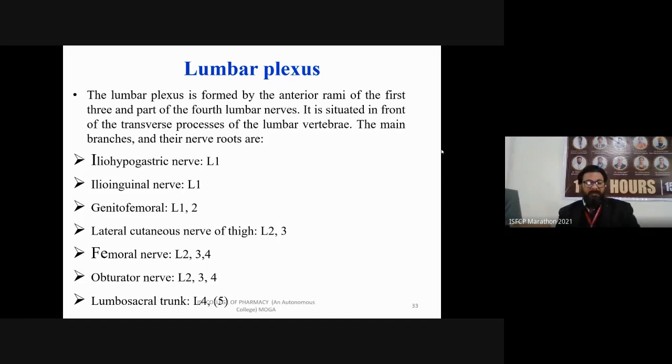The next is the lateral cutaneous nerve of thigh. The nerve that is going into the thigh is L2 and L3. The femoral nerve comes into the femoral region, the femoral bone region. It originates from L2, L3, and L4. The next is the obturator nerve, which also comes from L2, L3, and L4. And next is the lumbosacral trunk, which is L4, L5.